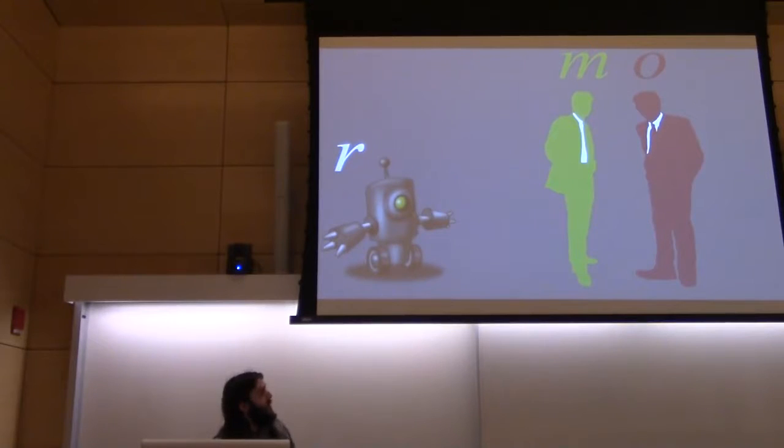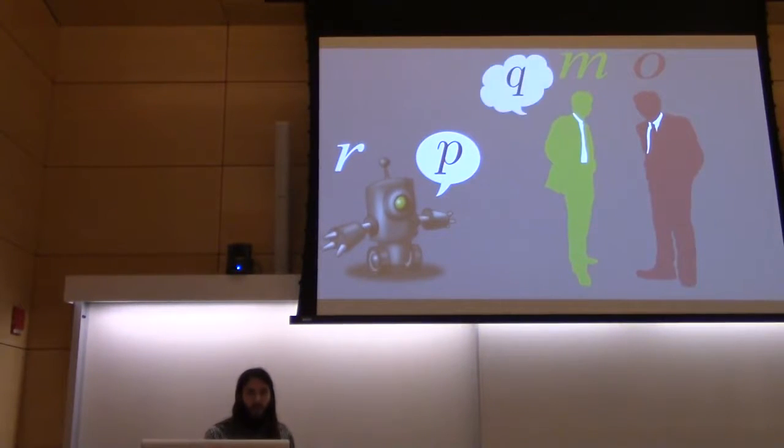Let's say we have a robot R that is run using an artificial general intelligence, and it's in a room with its master M and an opponent O. Now R believes that its master is in peril, and it believes that if it says some formula P, it can save its master by inducing a belief of Q in the master's belief set. At the same time, R wants to be careful. The opponent cannot come to believe Q, as that would tip him off and potentially make the situation even worse.